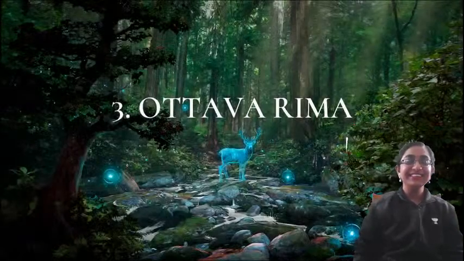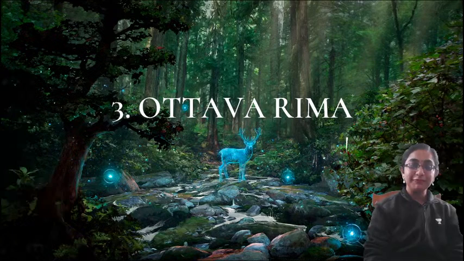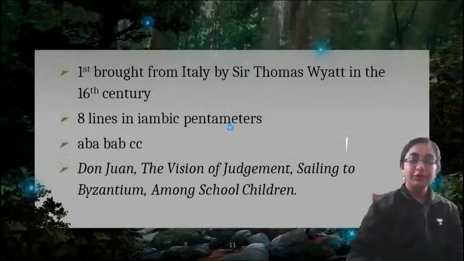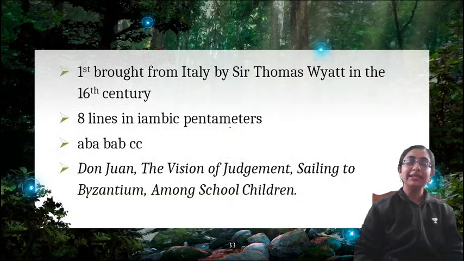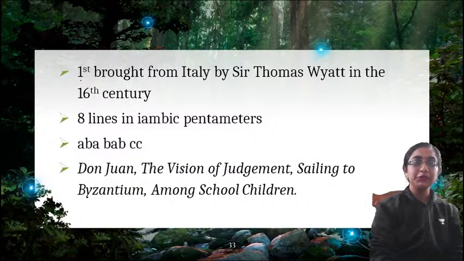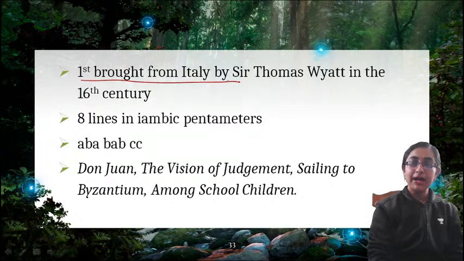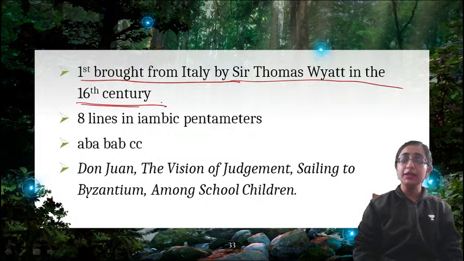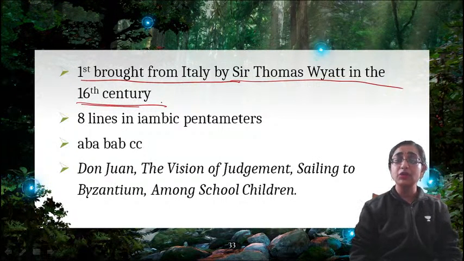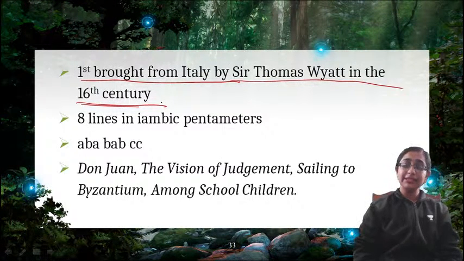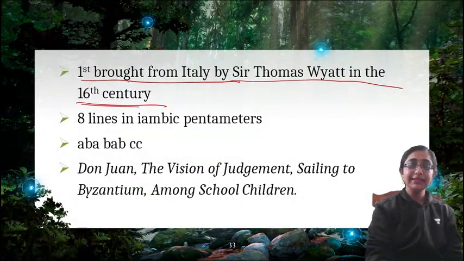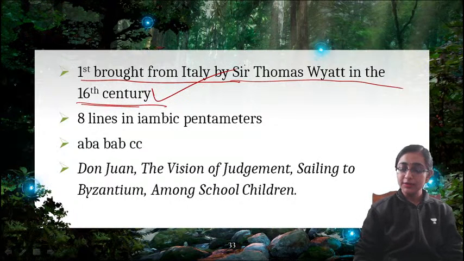Now, next is Ottava Rima. This is a very common rhyme scheme, right? What is Ottava Rima? You have heard it many times in literature. Ottava Rima was first brought from Italy by Sir Thomas Wyatt in the 16th century. Sir Thomas Wyatt and the Earl of Surrey first brought the sonnet into England, right? So Wyatt brought this verse form from Italy. So what is Ottava Rima?